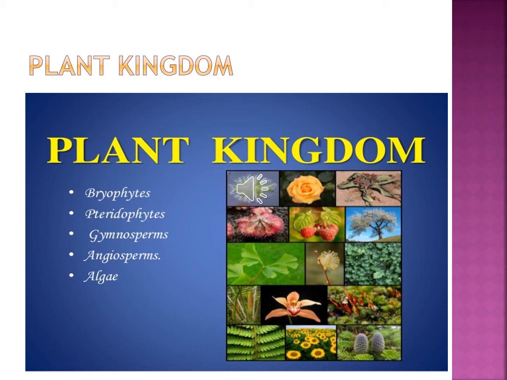Plant kingdom is classified depending upon nutrition, locomotion, and the presence or absence of a cell wall. Plants cannot move from one place to another, and plant cells also have a cell wall. Based on these characters, the plant kingdom is classified. The plant kingdom has bryophyte, pteridophyte, gymnosperm, angiosperm and algae.